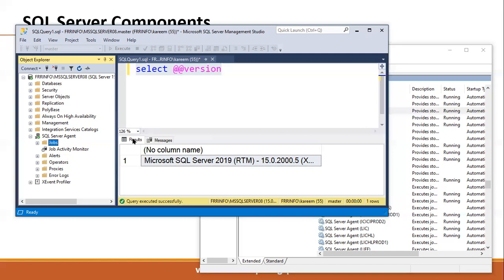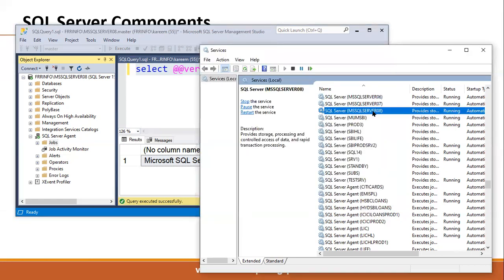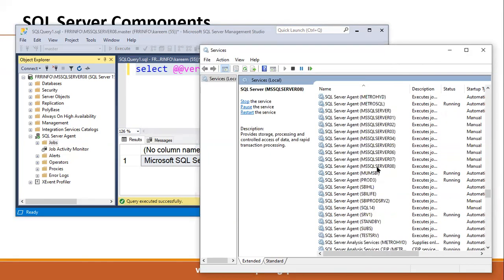So the SQL Server service and the SQL Server agent service are the two main services as part of our SQL Server. Always we have to take care that our main service must be in running mode. This is our agent, MS SQL Server 08. Refresh, we have already started it. Here it is saying not started. Refresh one time, and we can see running.